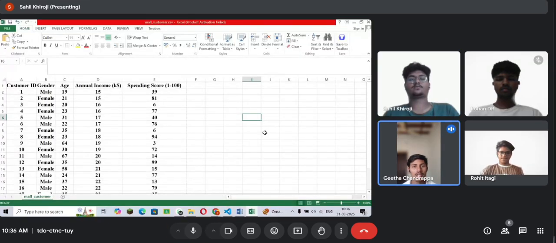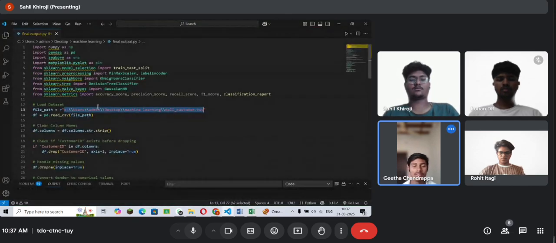So this is the input we have taken. Here we have taken five attributes. They are customer ID, gender, age, annual income, and the spending score. And also we have imported the CSV file into our input. And the result of this part is.